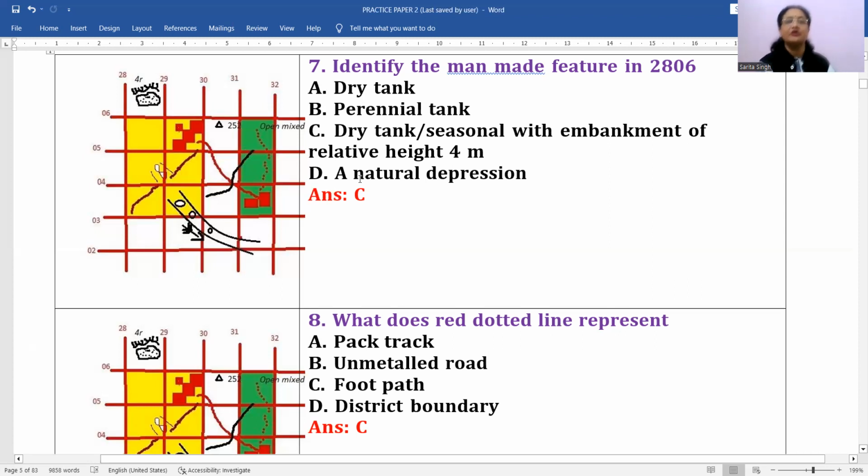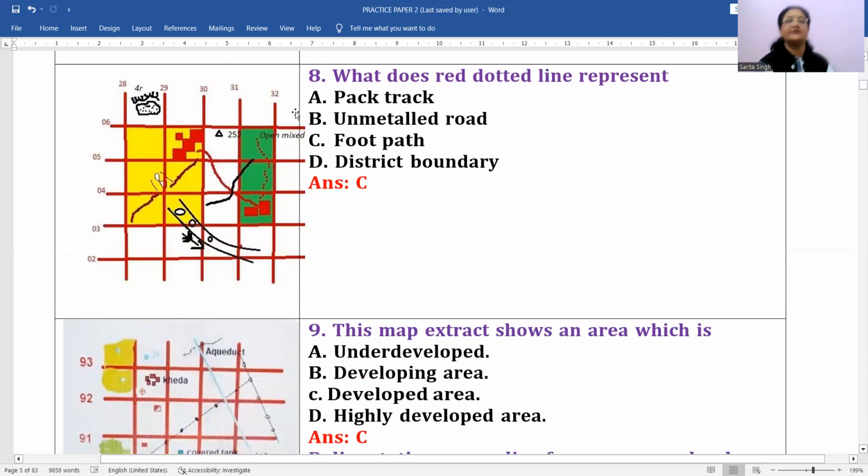तो यहाँ पर कौन सा ऑप्शन आपका यहाँ पर सबसे सही है, सबसे अप्रोप्रिएट है? C. Okay, so this is the correct answer for this. Now come to next. What does red dotted line represent? Red dotted line यहाँ पर आप देख सकते हो, this always indicates a footpath, symbol of footpath.